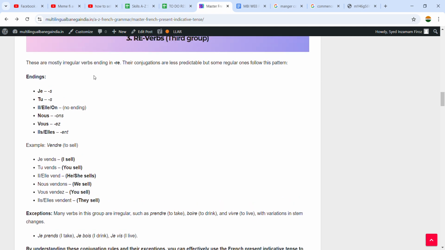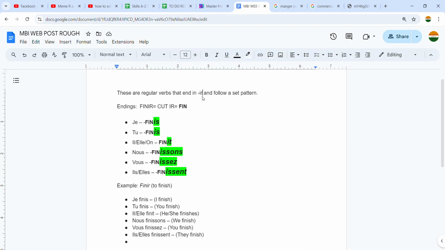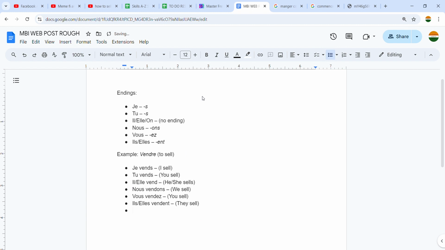But there are several verbs. For example, vendre, which means to sell. For some verbs we have endings which you can use to make our work easy. But for other verbs you will have to look through it. For verbs ending with dre like vendre, first you understand this is an RE group verb.